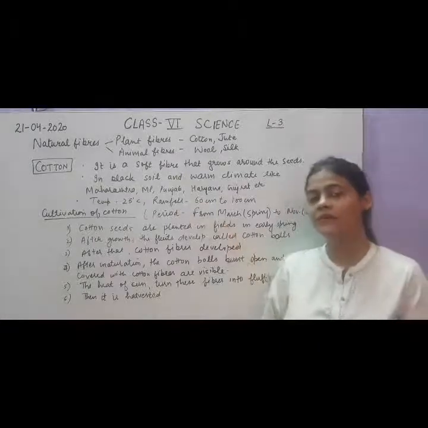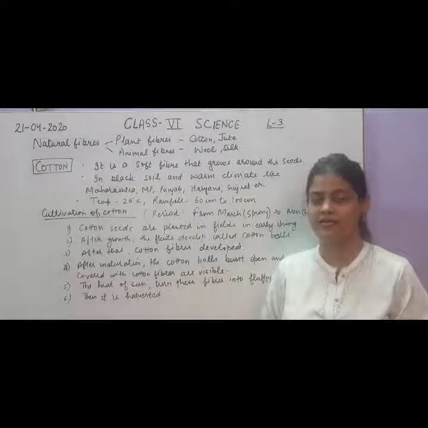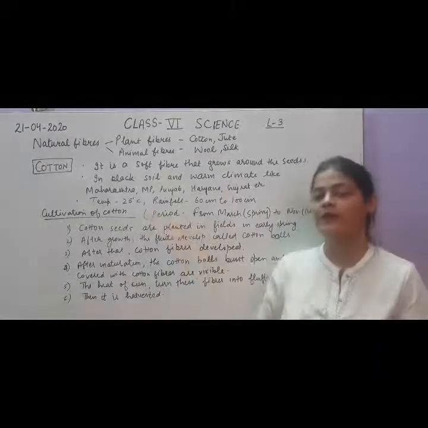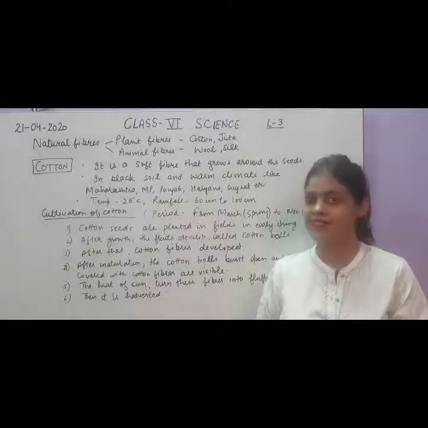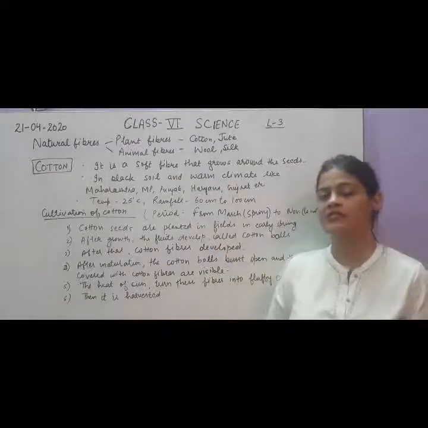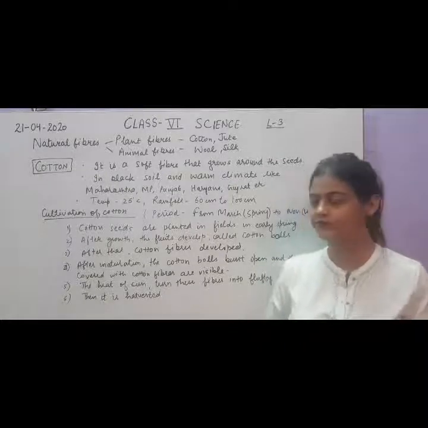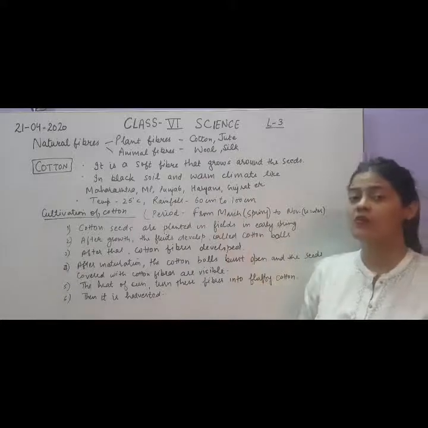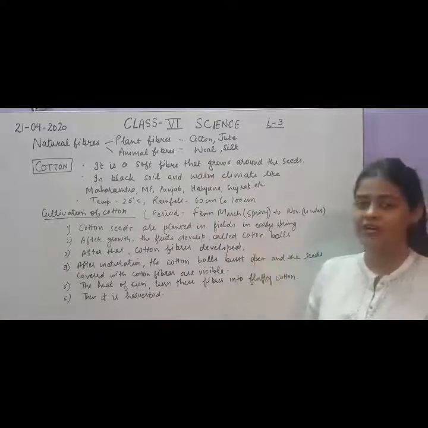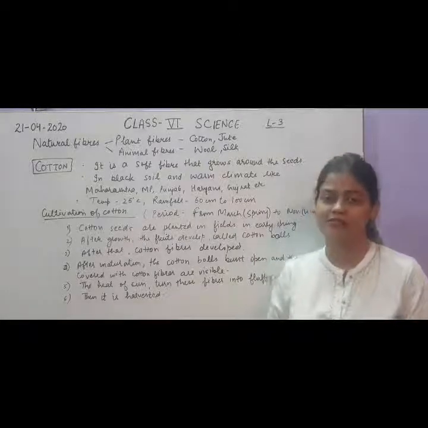The optimum temperature required for the growth of a cotton plant is around 25 degrees Celsius. As I told you, it should not be very high or very low. It is a moderate temperature of around 25 degrees Celsius. And rainfall should be 60 centimeters to 100 centimeters. तो इतनी rainfall cotton plant को grow करने के लिए चाहिए होता है. So these are the conditions which are required for a cotton plant to grow. Because we get cotton fibers from cotton plants, our focus is on the cultivation of cotton plants.